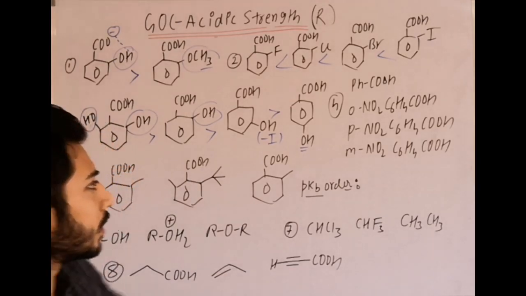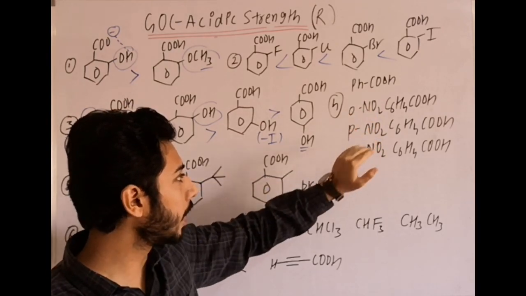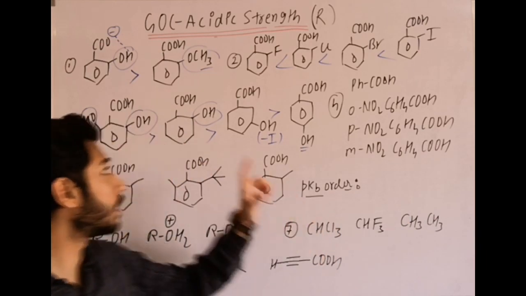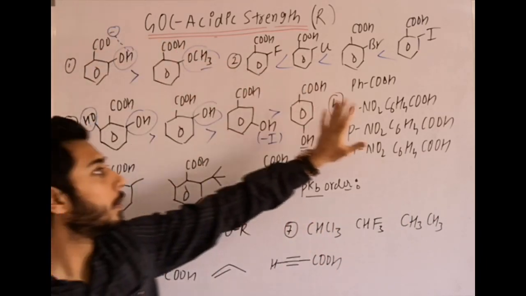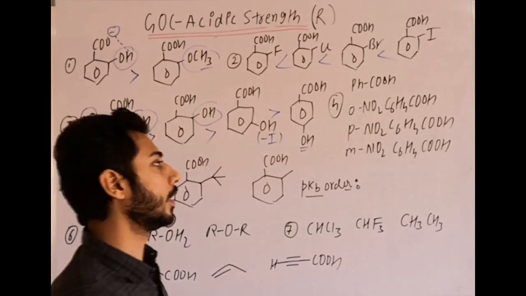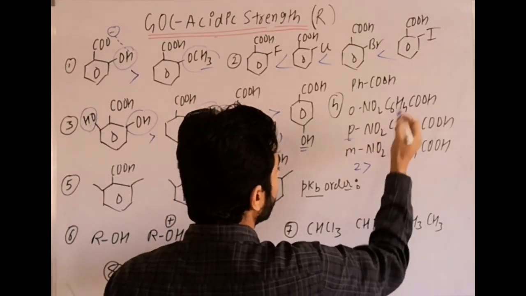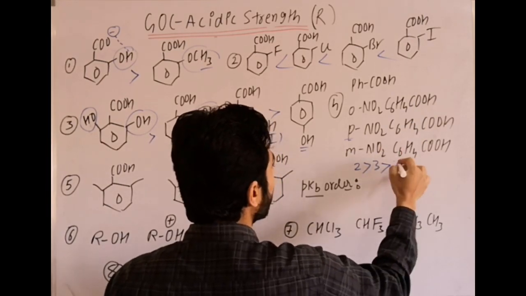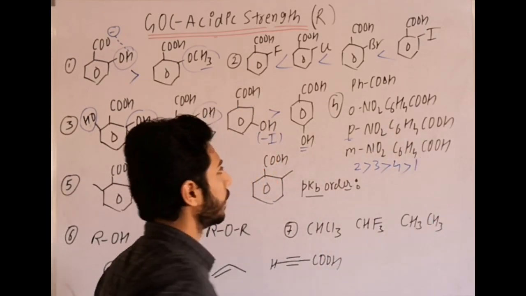Then next question, it is clearly from your notes, which is benzoic acid, ortho nitro, para nitro and meta nitro benzoic acid. Ortho nitro, just like this one, here we put NO2, this will be most acidic among them, the reason is ortho effect. Second, para where minus M effect is still there, third, meta where minus I effect of NO2, last is benzoic acid.